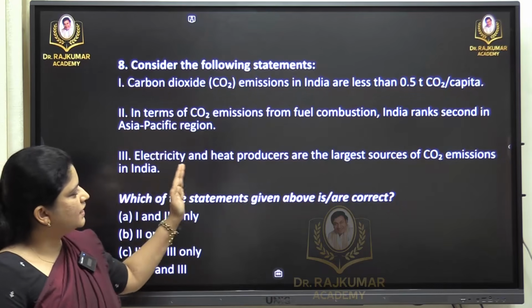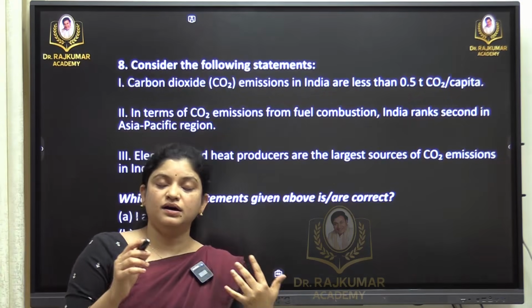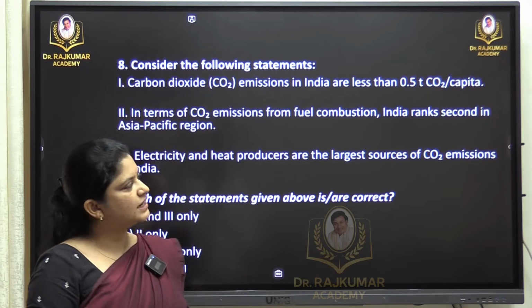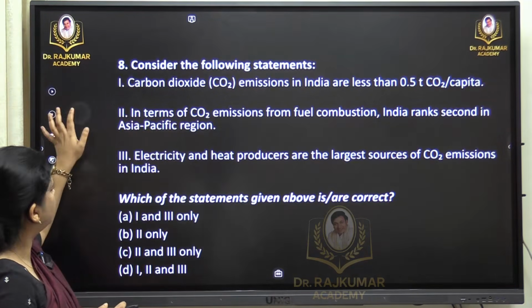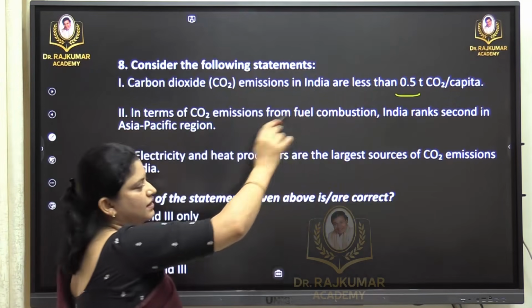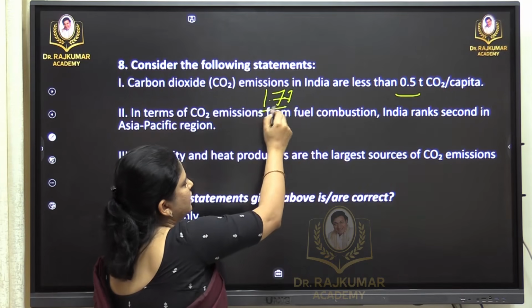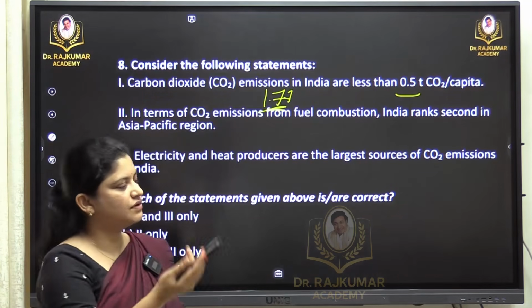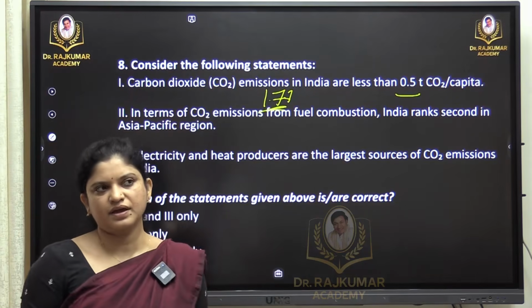And electricity and heat producers are the largest sources of carbon dioxide emissions in India. Coming to the first statement. First statement is incorrect because when you see the report, it is based on the report I have already told you. So it is more than that, it is not less than that. It is approximately, if we see 1.7 tons, so 1.77. So when we consider this, it is never less than 0.5.